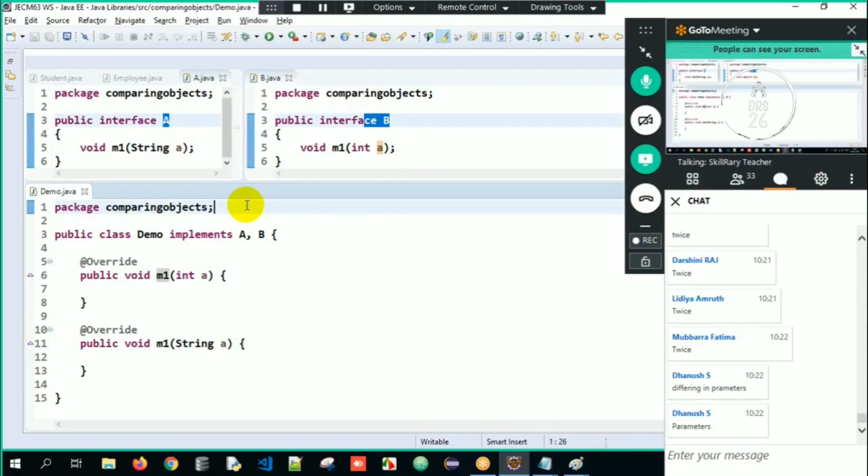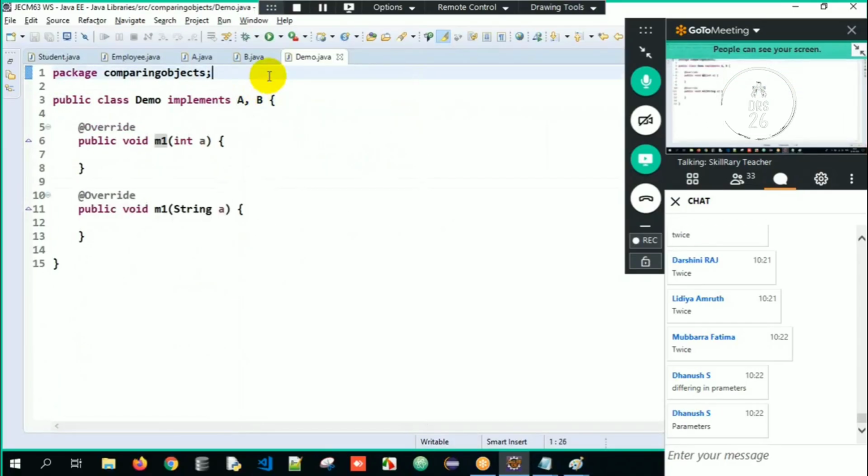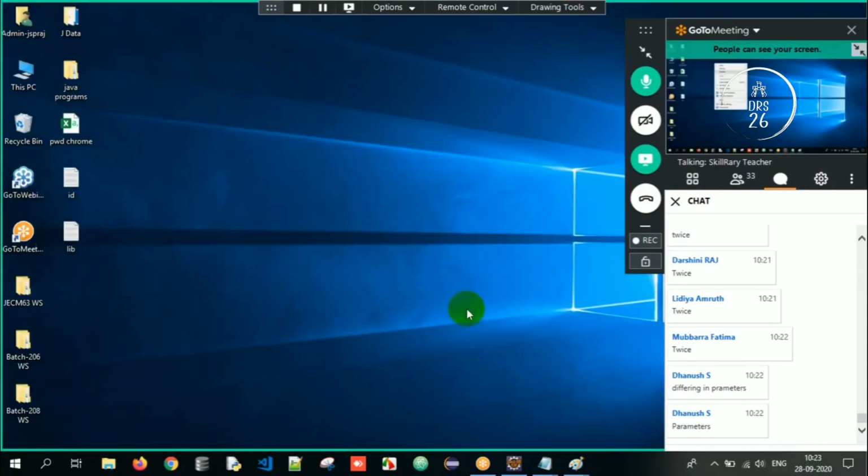Got the clarity here? So this is all about the entire process of understanding Java libraries, how do we store objects in an array, and how do we override toString, hashCode, equals method, and a few important questions with respect to the interfaces topic here. So this is all about the entire process of understanding the entire parameters here. Clear? I hope I have given the clarity about most of the important things here.